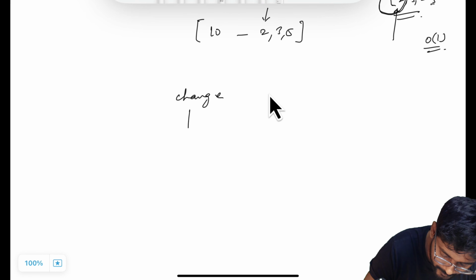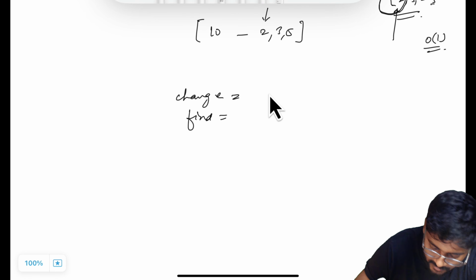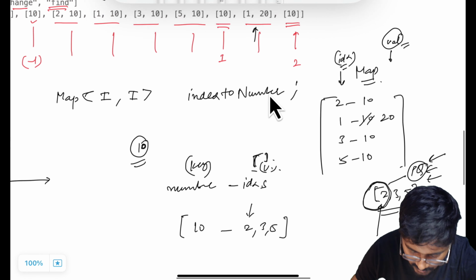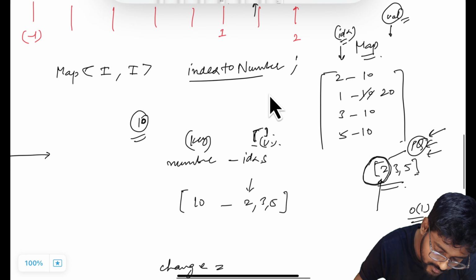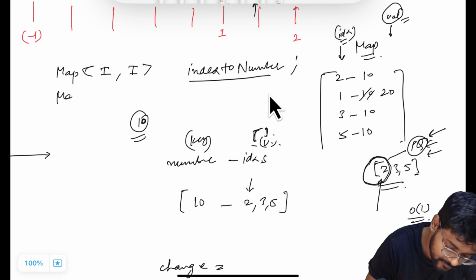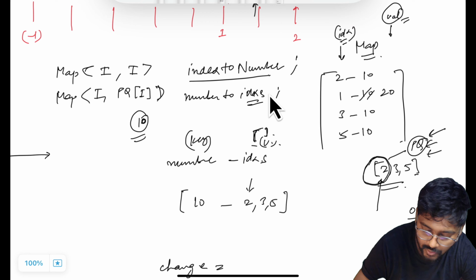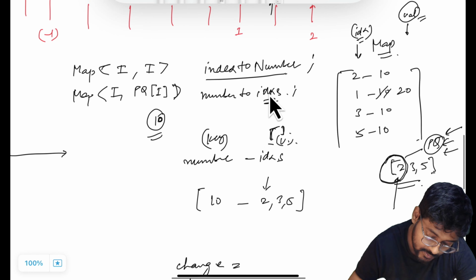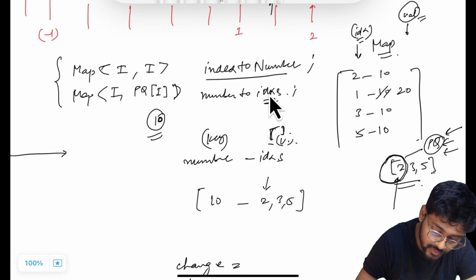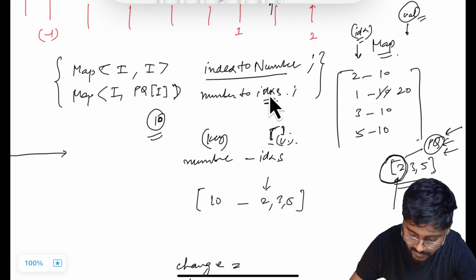Now our approach has modified, because we are taking two maps. One map is the index to number map, and the second map is number to priority queue of integers, that is, number to indices. So in our new approach we should analyze what is the time and space complexity.